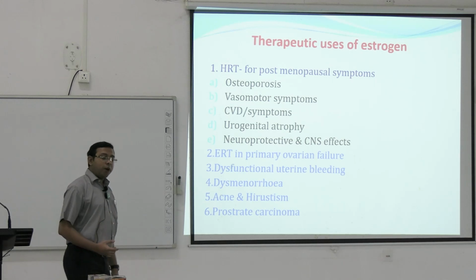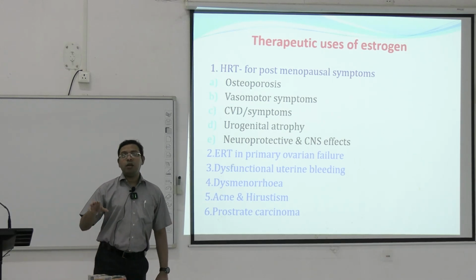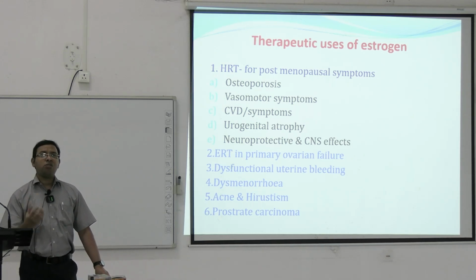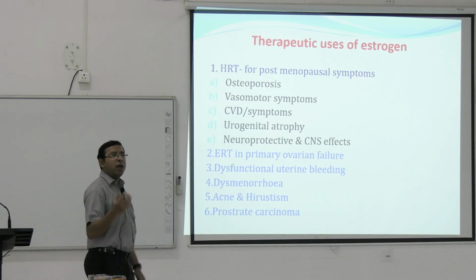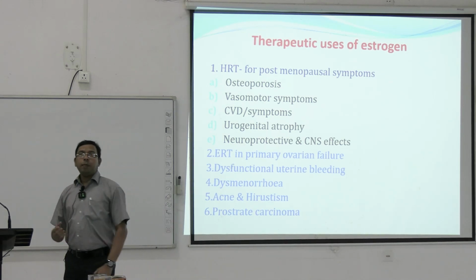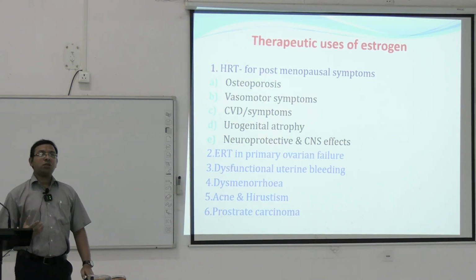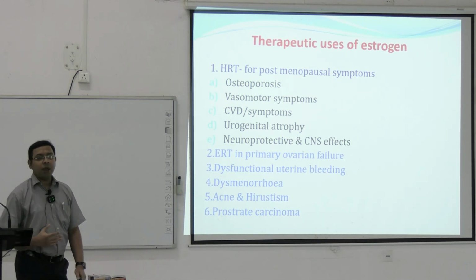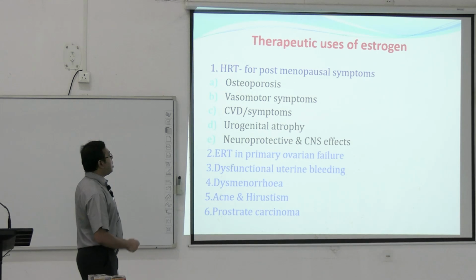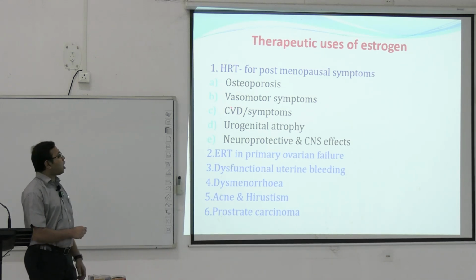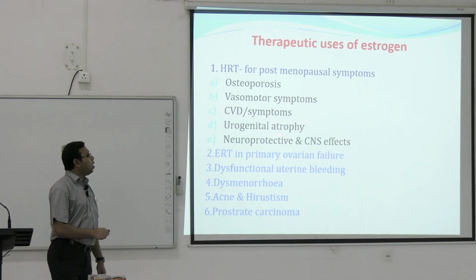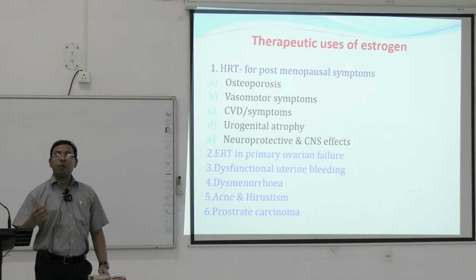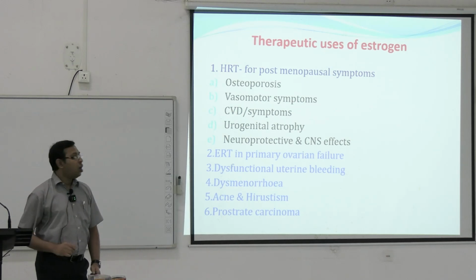Why in postmenopausal women hormone replacement therapy is needed? So we have seen that if there is very less estrogen, already we have seen in the postmenopausal women the estrogen release is only 1 to 10 microgram per day, mainly the estrone is there. So ultimately there will be hot flashes, there will be increased sweating, different other psychological problems, emotional problems, cardiovascular problems, all can happen. Osteoporosis, vasomotor symptoms, cardiovascular symptoms, urogenital atrophy, neuroprotective CNS effects, all this can happen. That can be tackled if we give some hormone replacement therapy, that is replaced with the estrogen.